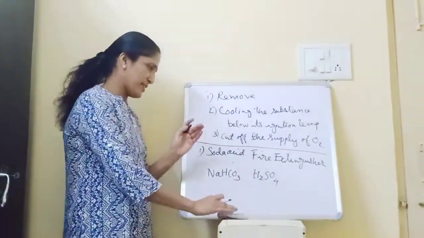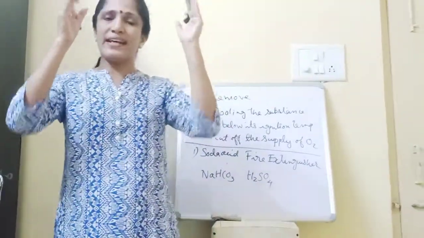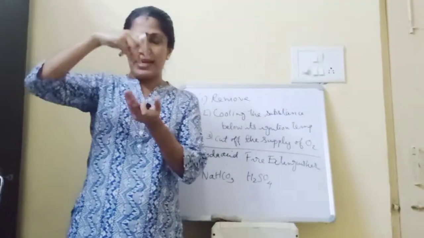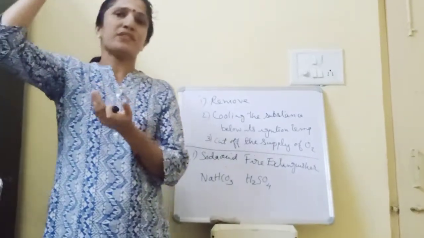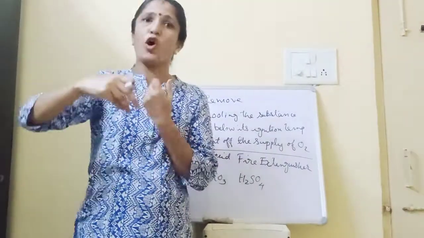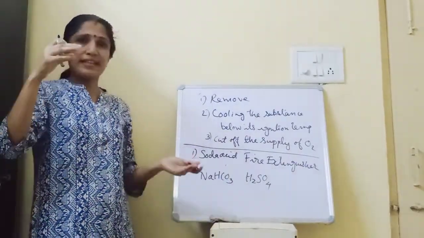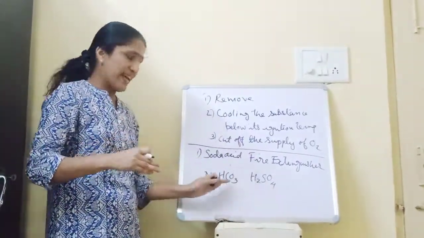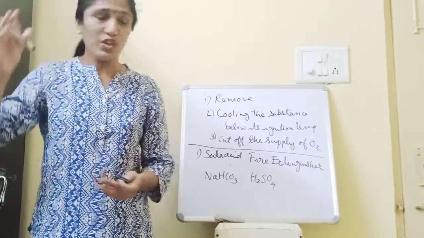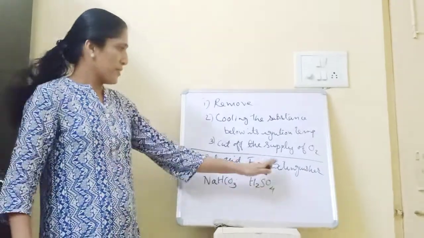Okay, so this soda acid fire extinguisher is in a cylindrical shape. The cylinder contains sodium bicarbonate and inside the cylinder there is a bottle. This bottle contains concentrated sulfuric acid. And this bottle and cylinder are attached to a knob. When the knob is struck, what happens? The bottle breaks and this concentrated sulfuric acid reacts with sodium bicarbonate and lots of carbon dioxide is released. So this is the chemical reaction that happens inside the soda acid fire extinguisher.